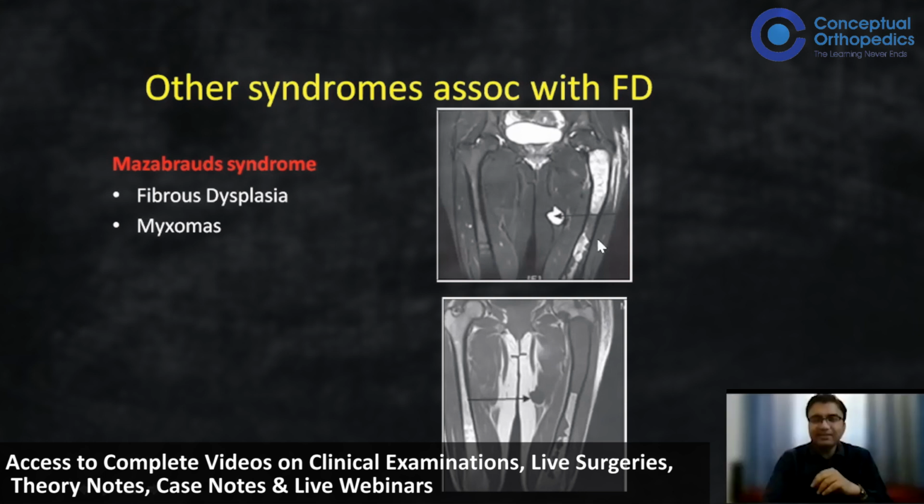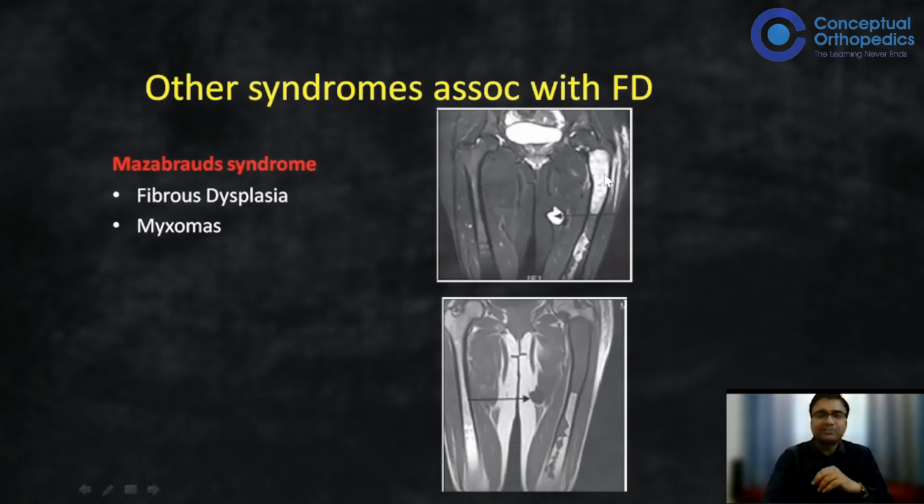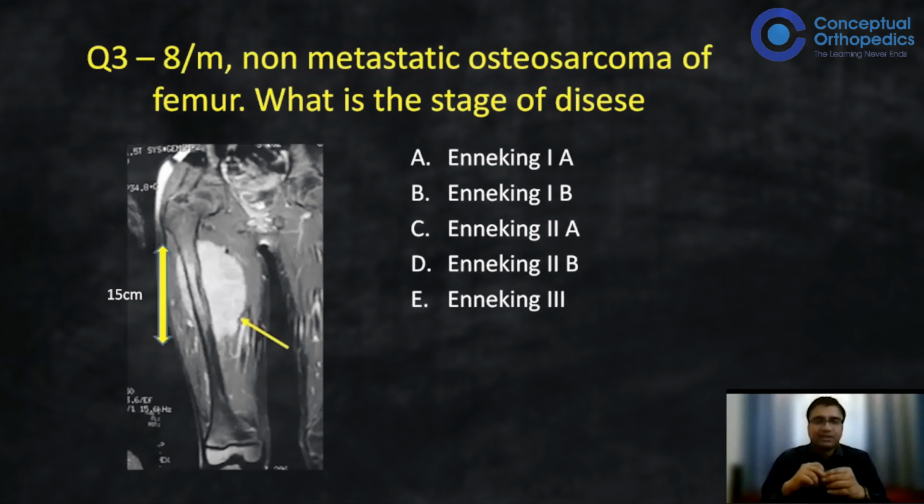So you can see here that there is fibrous dysplasia which is involving the femur, and in the muscles in the medial compartment group, you can see that there are myxomas. So this is Mazabraud syndrome. Good. So let's come to the next part.